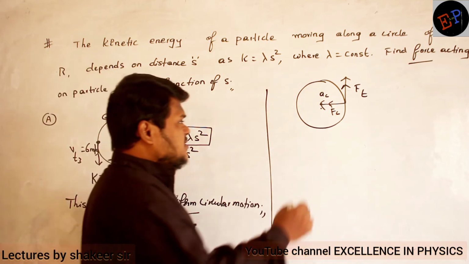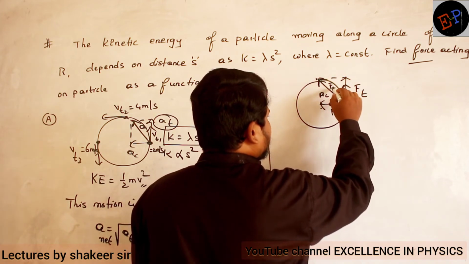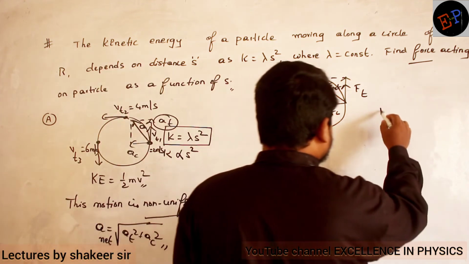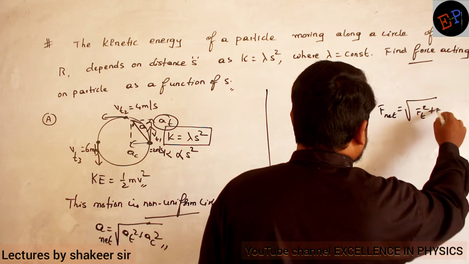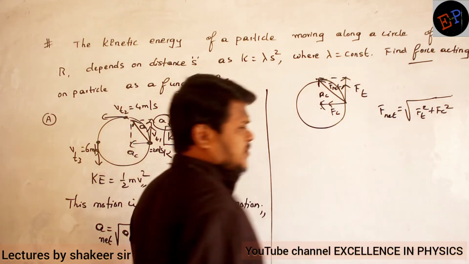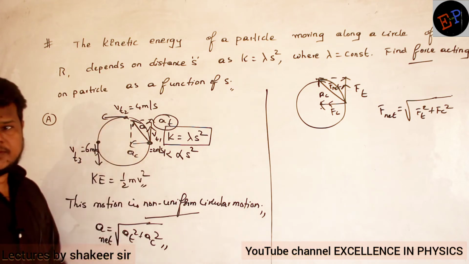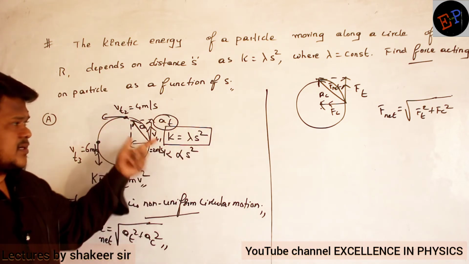Clear? So therefore what is the net acceleration? This will become the net force. Clear, no? This becomes the net force. And the net force, how can I write it? Net force is square root of ft square plus fc square. Clear? So this is the net force which is producing this net acceleration. Can I say like this? Net force produces net acceleration.